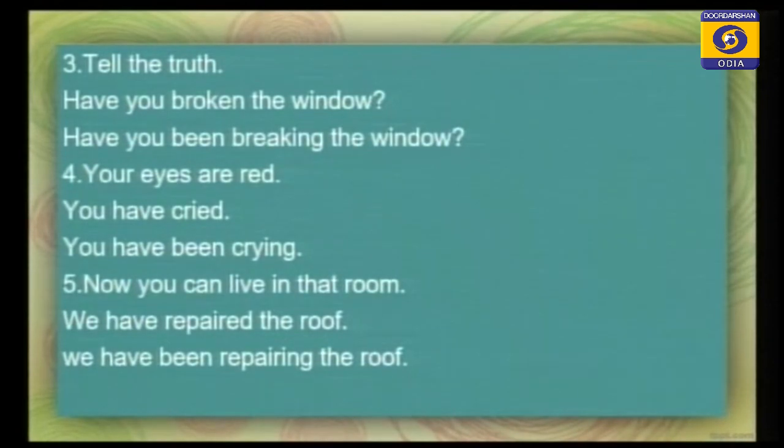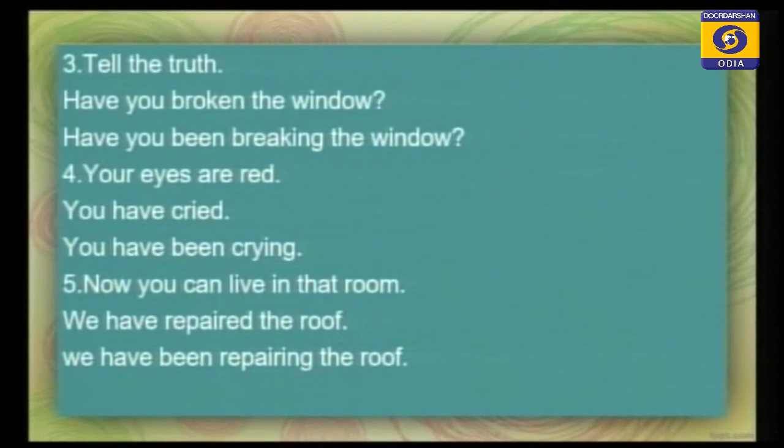You have been crying because your eyes are red. And now you can live in that room. Here, we have repaired the roof or we have been repairing the roof. We have repaired the roof is correct because now you can live in that room. The first one is correct.